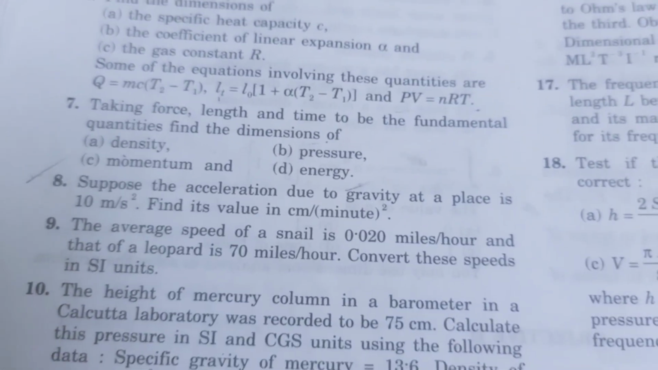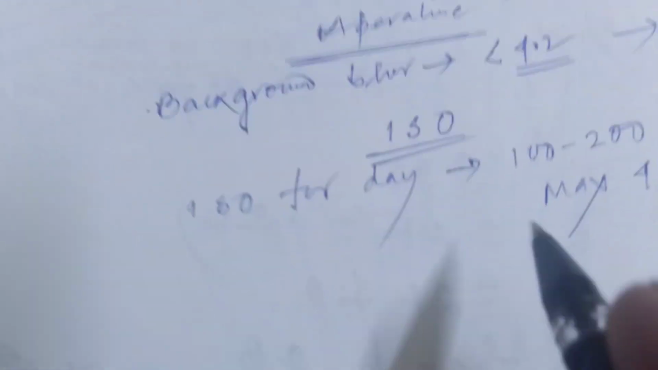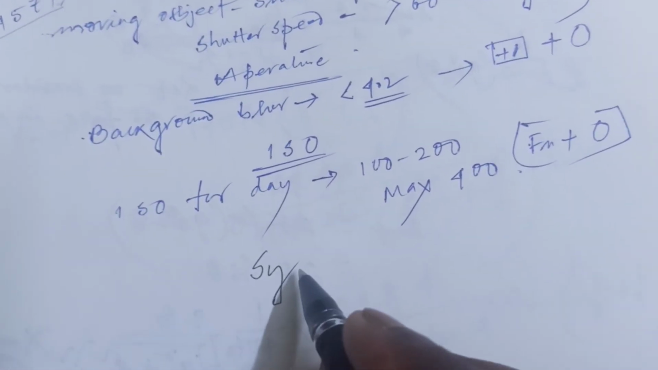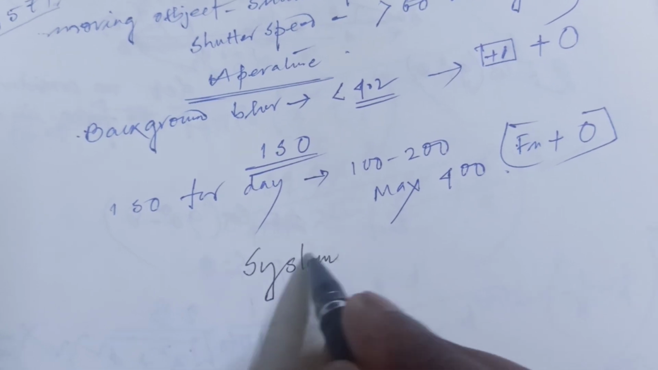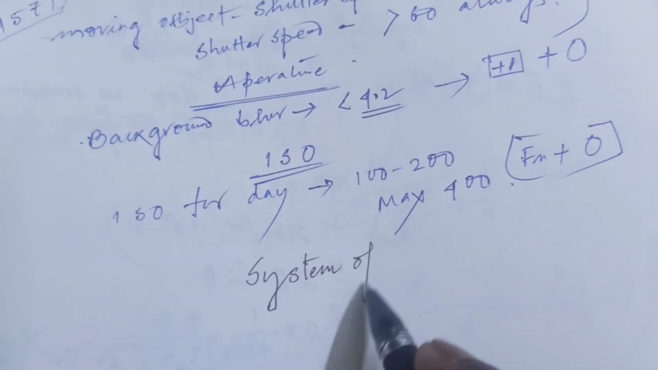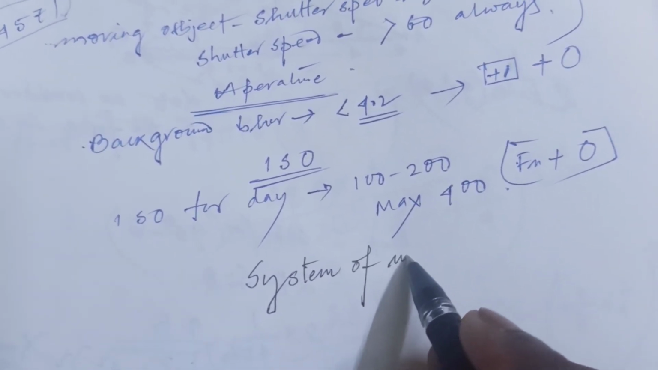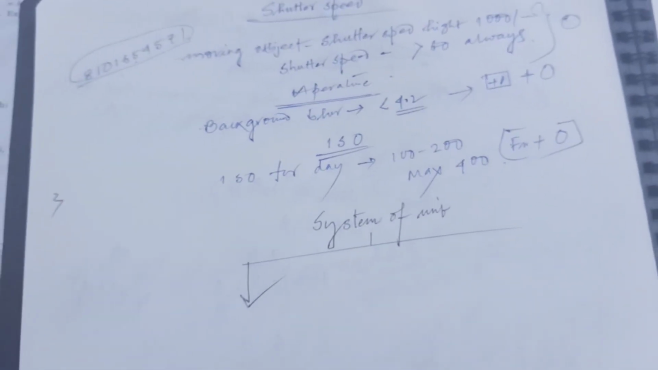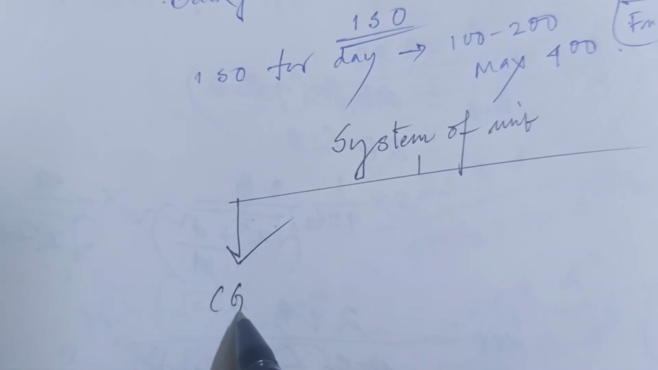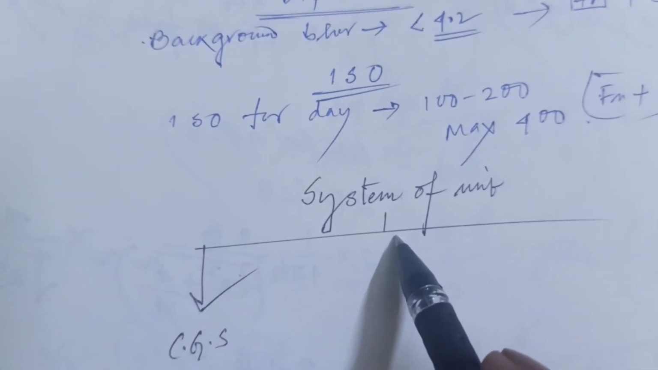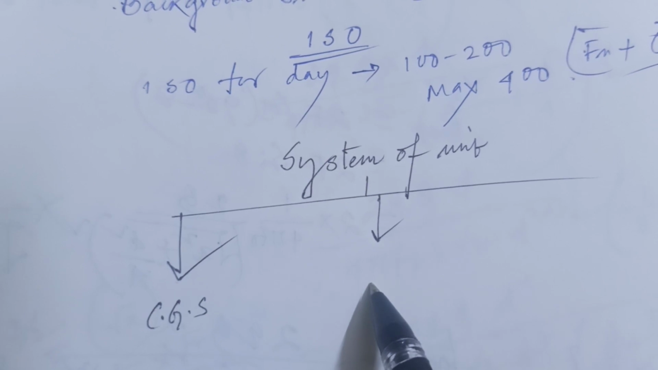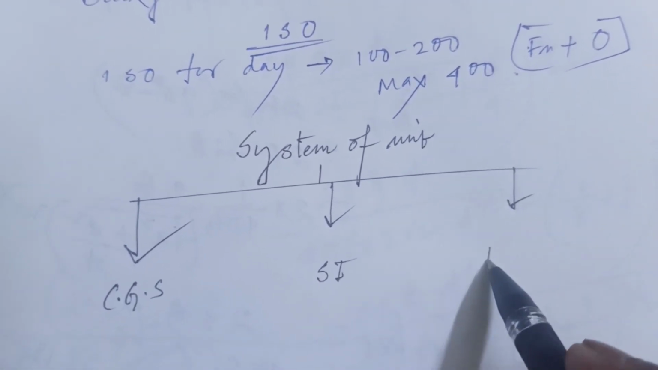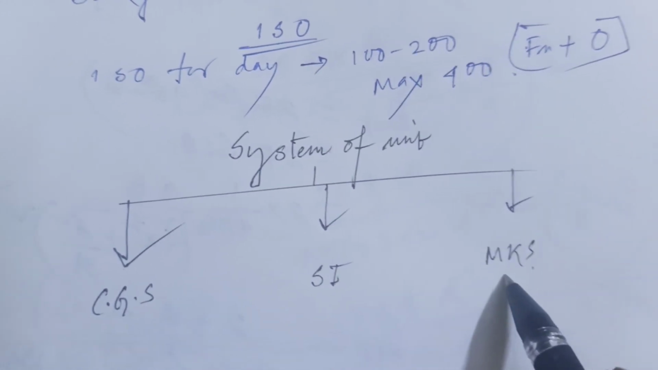So what is a unit system? You know that system of unit, or unit system you can write. There, suppose it may be CGS system, or SI system, or MKS system. So what is about MKS system?